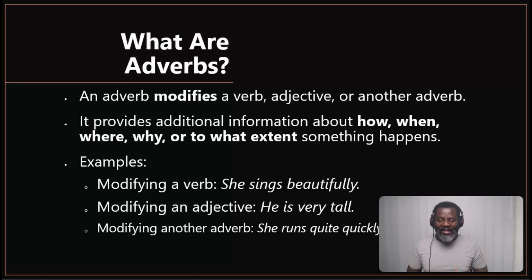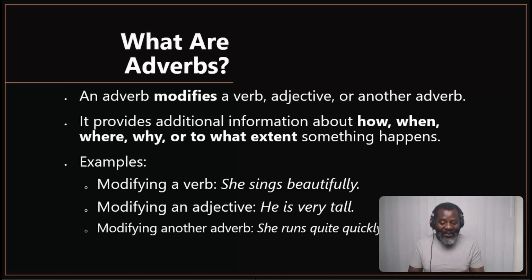Okay, let's look at the last one where we see how adverbs modify other adverbs. She runs quite quickly. If you look at that sentence, you've got she, which is a pronoun, runs, which is a verb, quite, which is an adverb, quickly, which is an adverb. In that sentence, the adverb quickly is modifying the word runs, right?